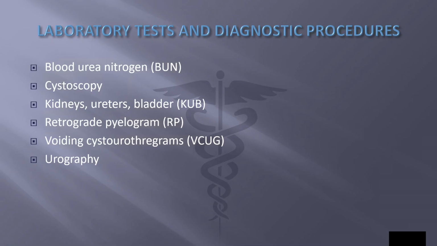Laboratory tests and diagnostic procedures. Blood urea nitrogen, or BUN, measures the amount of urea, nitrogenous waste, in the blood. Cystoscopy, visual examination of the urinary bladder with a cystoscope, which is an endoscope. Kidneys, ureters, and bladder, or KUB, X-ray images of the kidneys and urinary tract made without the use of contrast material.